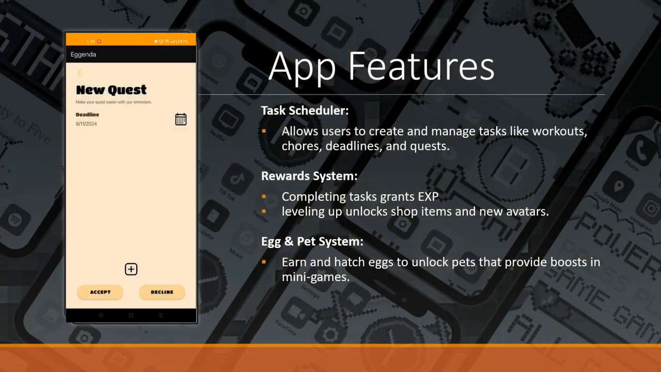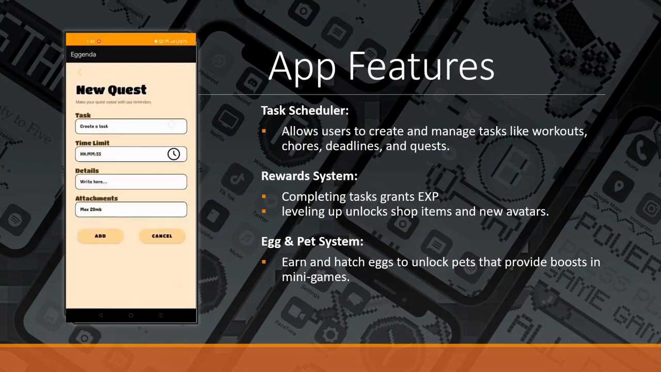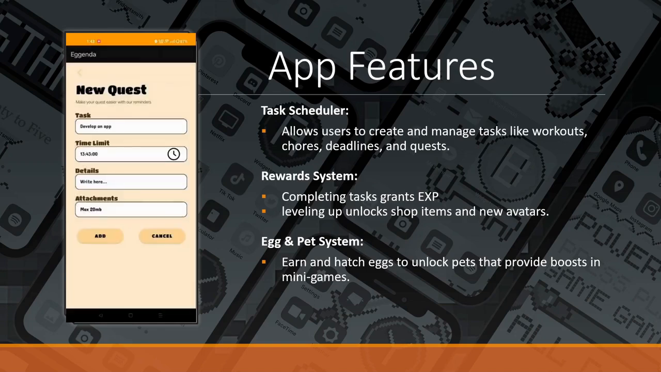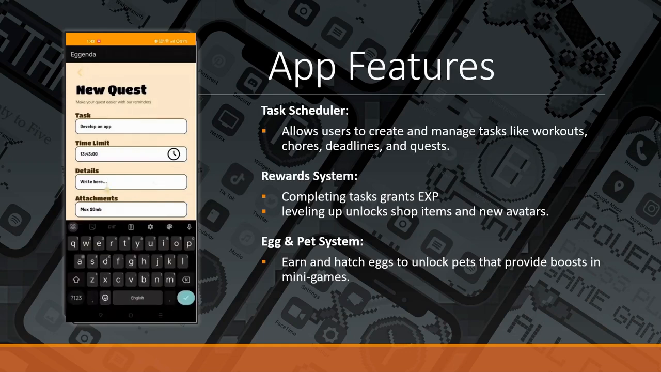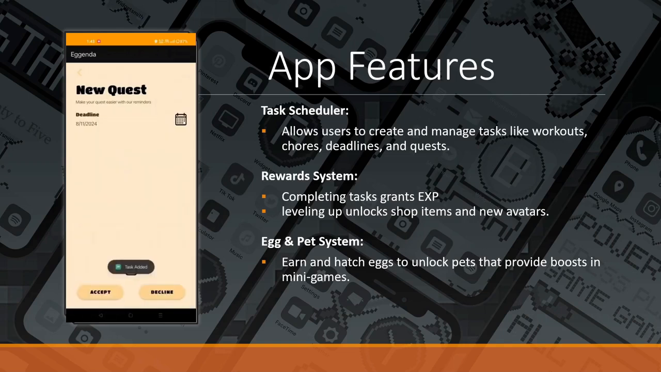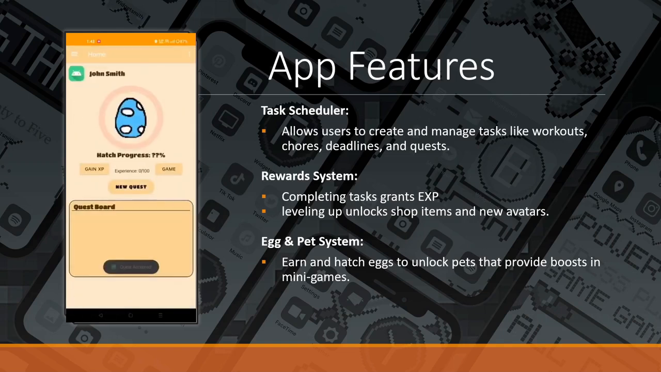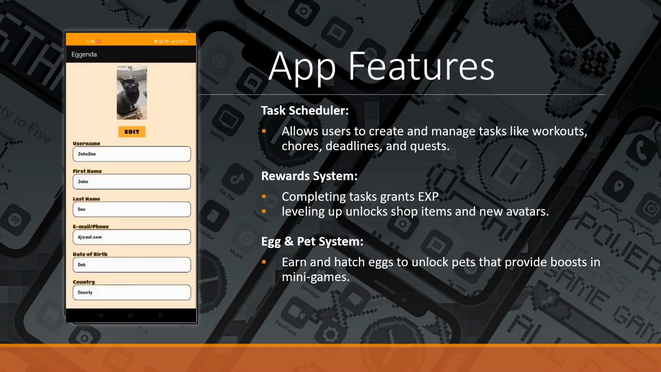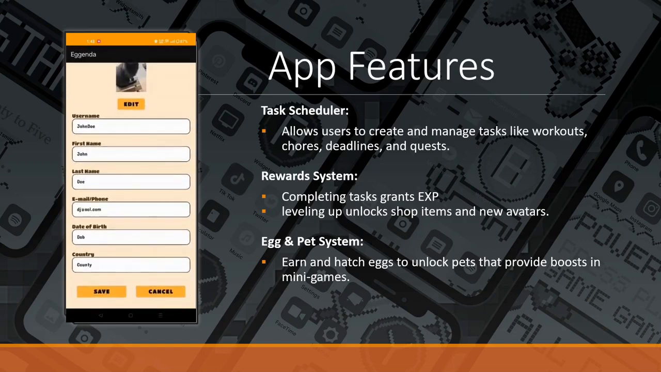So our main features are, number one, our task scheduler. It essentially allows users to create and manage tasks like workouts, chores, deadlines, and quests. And then our next feature is a reward system in which, by completing the tasks that the users create, they will gain experience points. And leveling up by gaining these experience points unlocks shop items, new avatars, and other cosmetics.